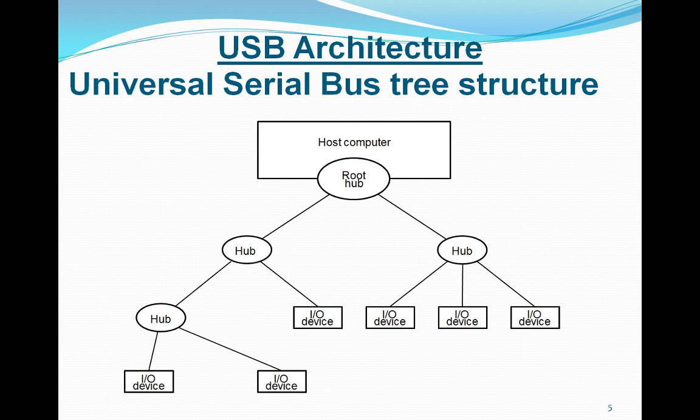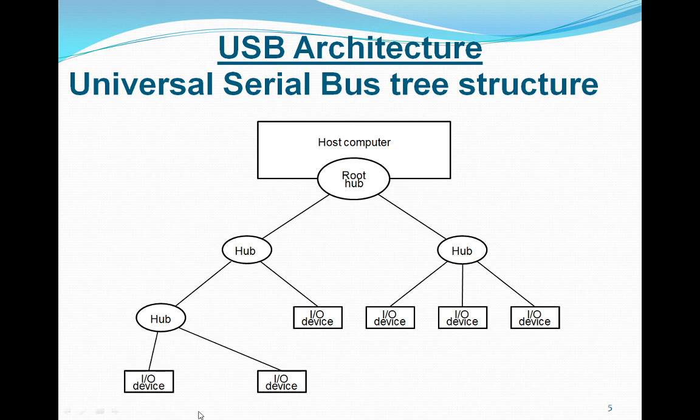So for consistency with the USB, these devices must work properly here. Here, the tree structure enables many devices to be connected while using only simple point-to-point serial links.